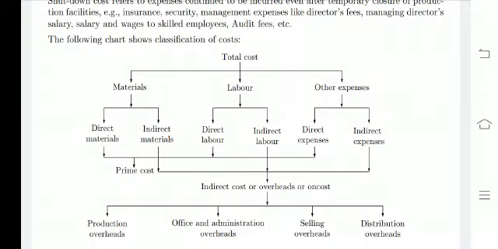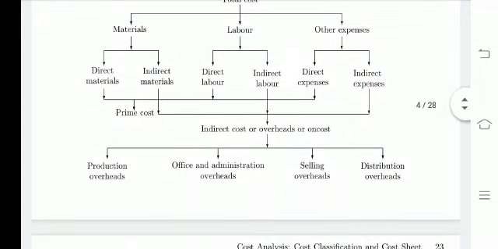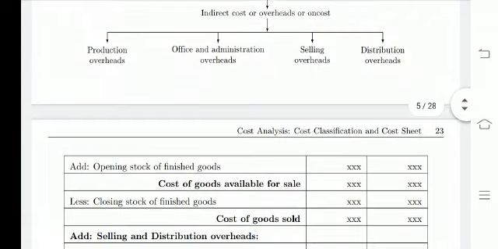The total cost is subdivided into materials, labor, and other expenses. Further, material is classified into direct material and indirect material. Similarly, labor is direct labor and indirect labor. Expenses are also direct expenses and indirect expenses. Under these, you get the prime cost, and then indirect cost or overheads or on cost. They are production, office administration, selling overhead, or distribution overhead.